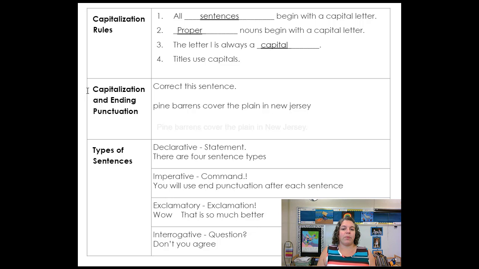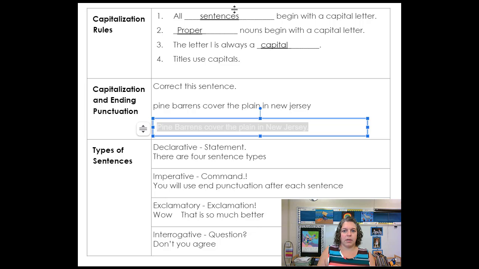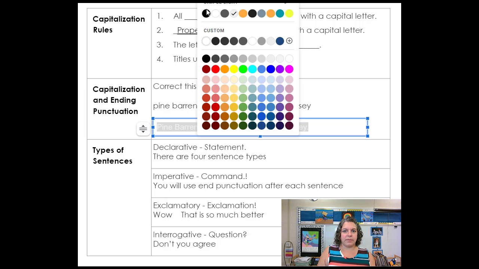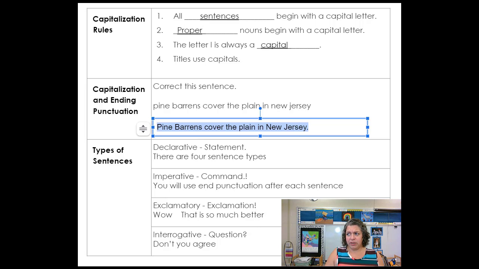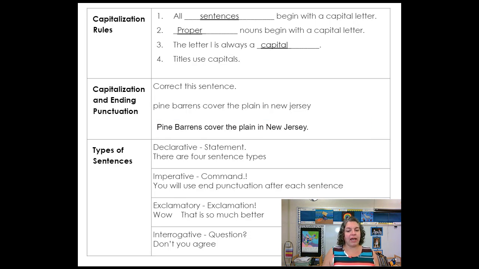Then, looking again at correcting this sentence, for capitalization and needed end punctuation, this sentence should have the Pine Barrens capitalized, because it is the proper noun of a place.